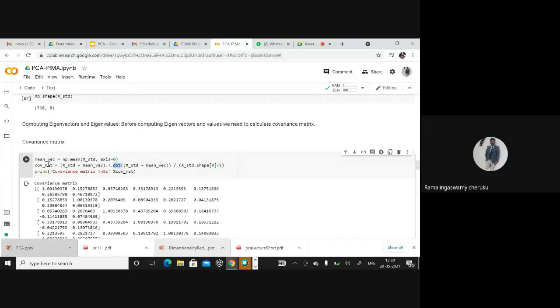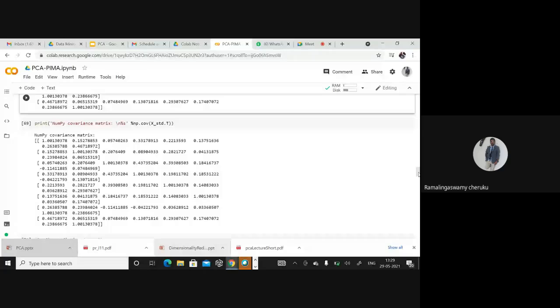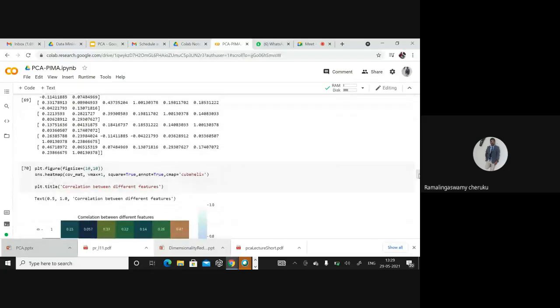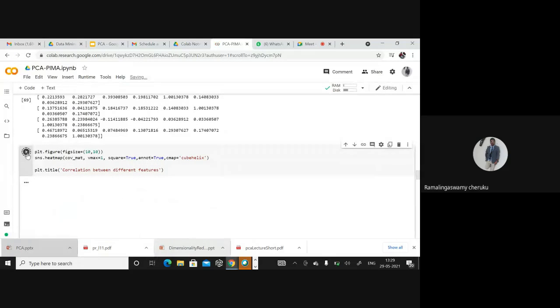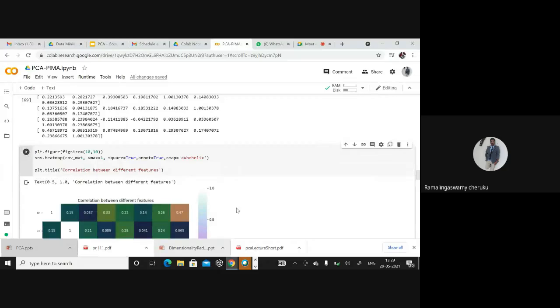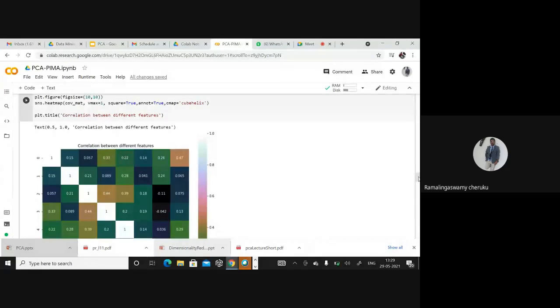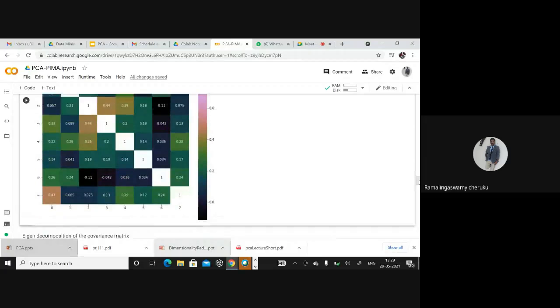That is, 1 by n minus 1 times the summation over this dot product gives the covariance matrix. If you want, you can display it. I kept this covariance matrix in a graphical representation for easy understanding, and I normalized it to between 0 and 1.